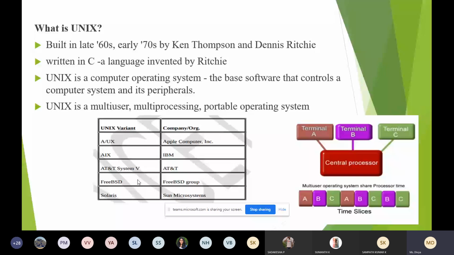And Unix is not a free operating system. When it comes to Linux, it is an open source, free operating system. Whatever we are using in our lab is a Linux operating system. It is also a family of Unix. It also comes under Unix. But Linux and Unix are separate, different operating systems. Linux is a free operating system, whereas Unix is not freely available. You need to pay to get the operating system.